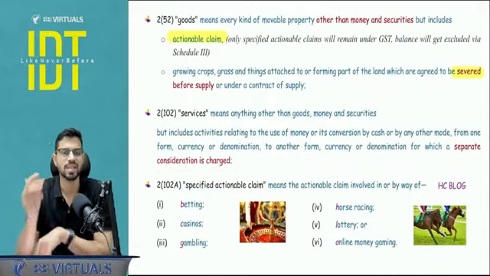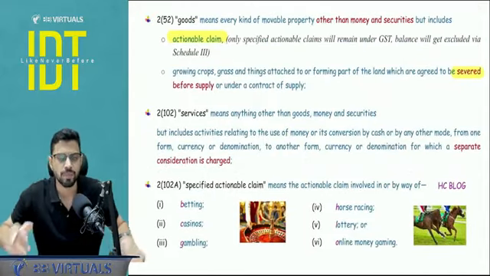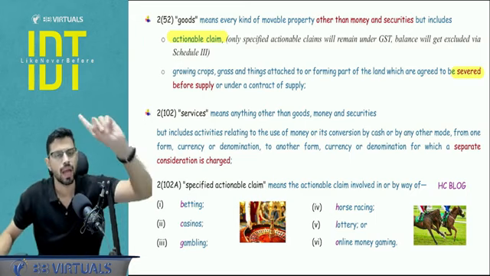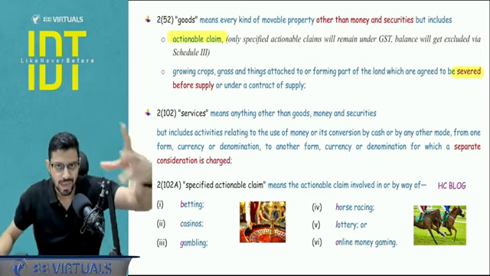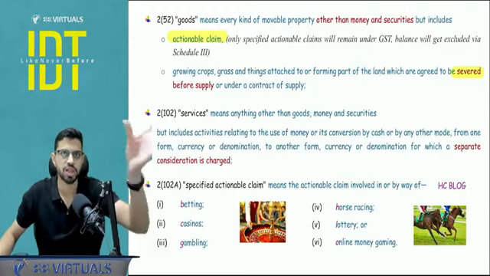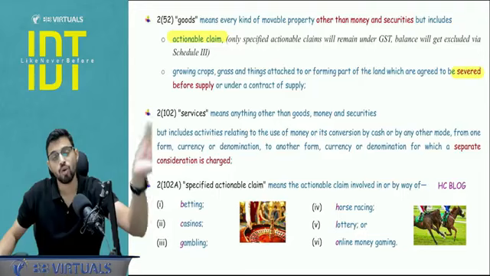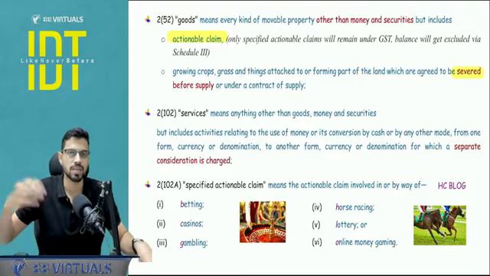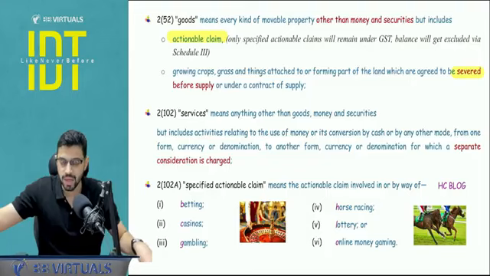Now what do you mean by services? Services means anything other than goods. So whatever else is there, that is services, obviously, except money and securities. Now the second thing, with respect to money and securities: if there is some conversion, for example you are changing the form, changing the denomination, and there you are charging a separate consideration. For example, if I am buying USD and selling INR, that person, that money changer, is not doing this for free, right?